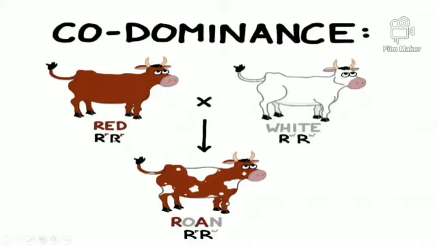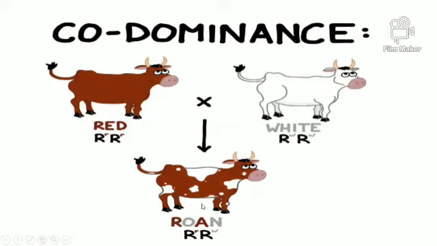So the characters in these cows are both dominant in nature. So in the F1 hybrid both characters appear, the red character as well as the white character. The cow which appears in the F1 hybrid is a red color with white color patches. So both characters equally appear in the F1 hybrid.